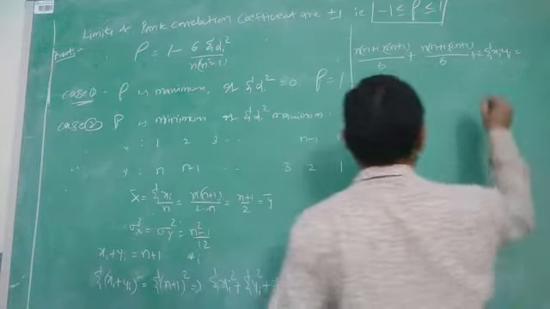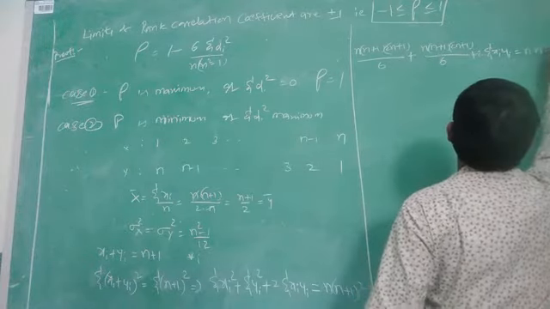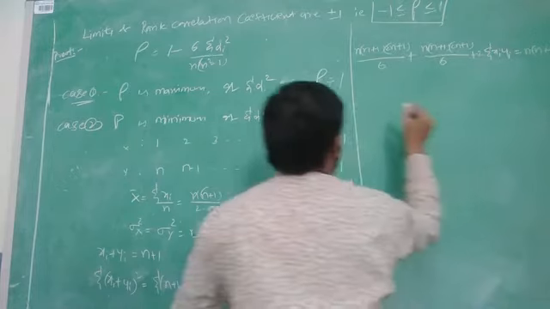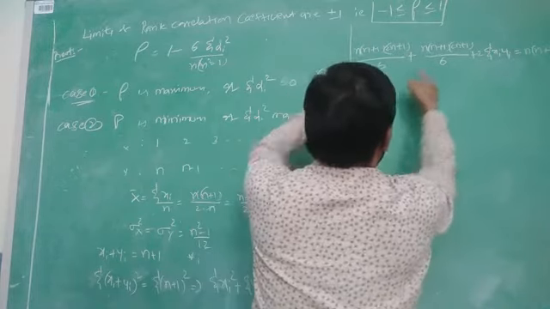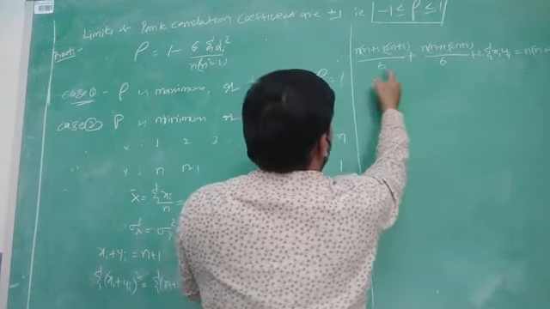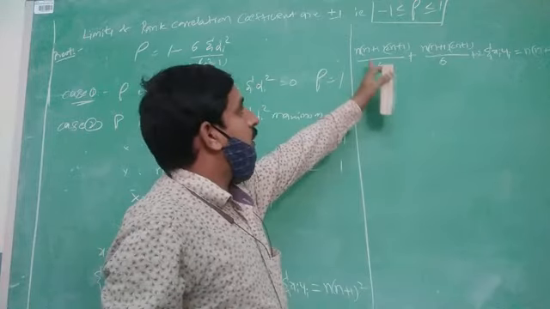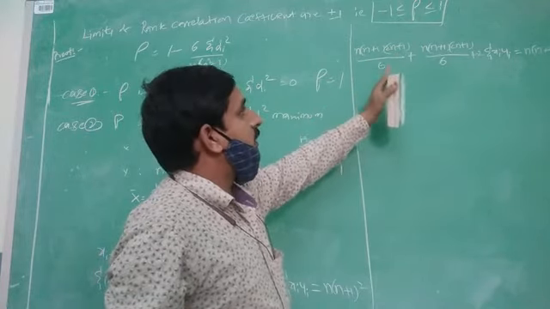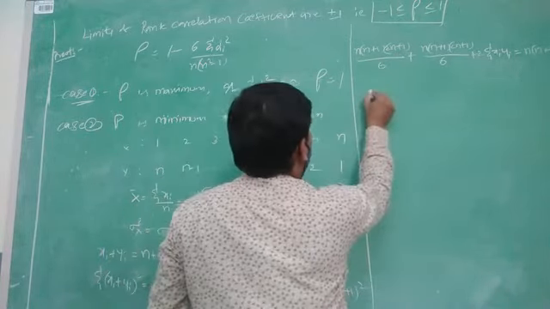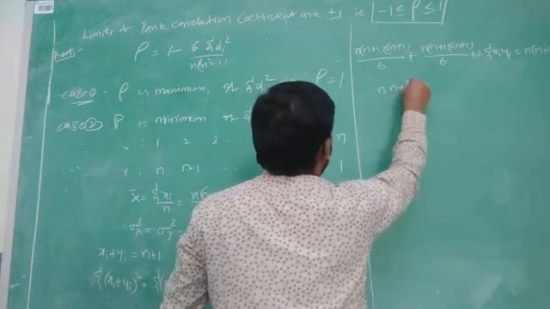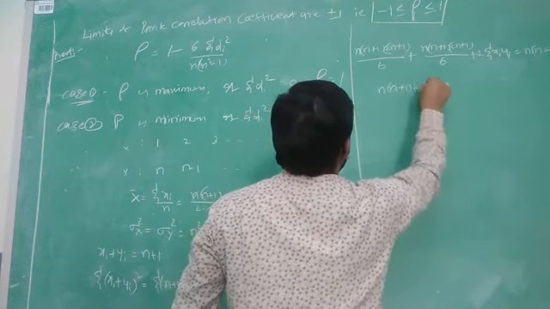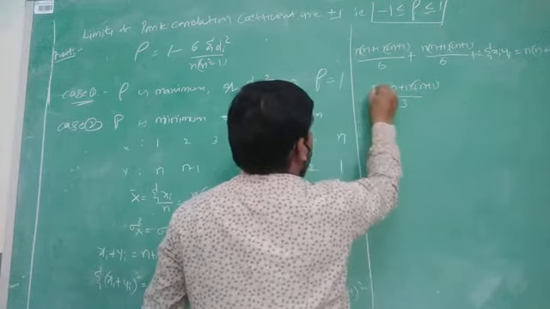So summation xi yi is equal to n into (n plus 1) by 2 whole square. Now the simplification: 2 into n into (n plus 1) into (2n plus 1) by 6, then n into (n plus 1) into (2n plus 1) divided by 3.